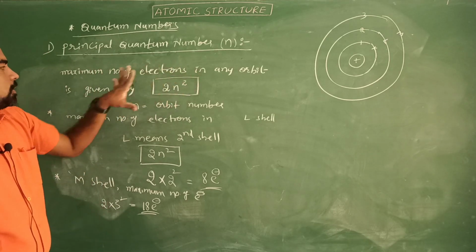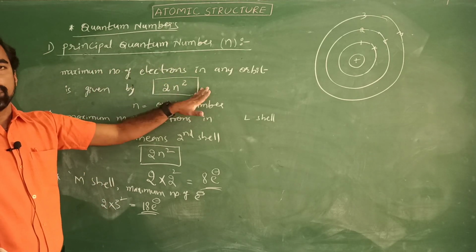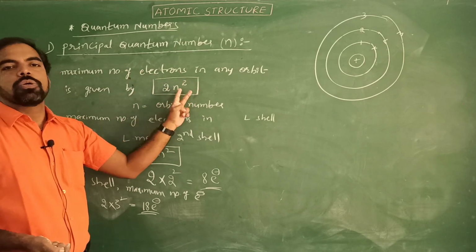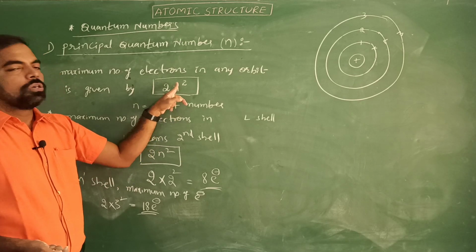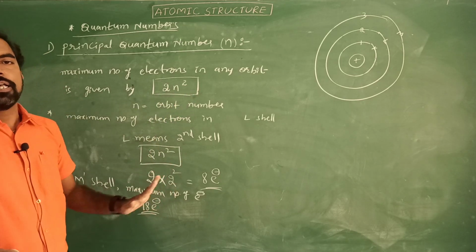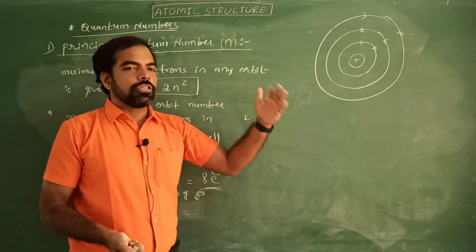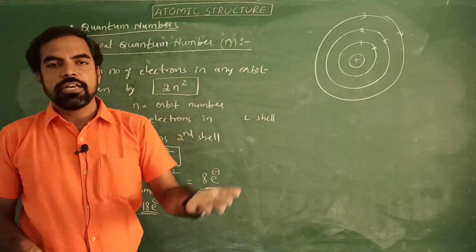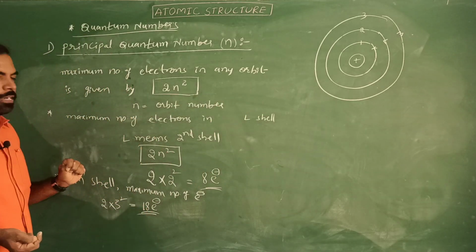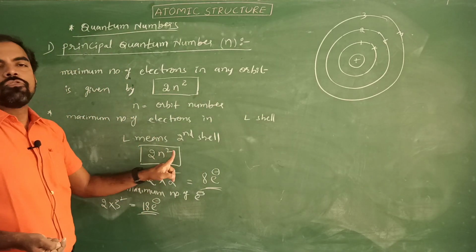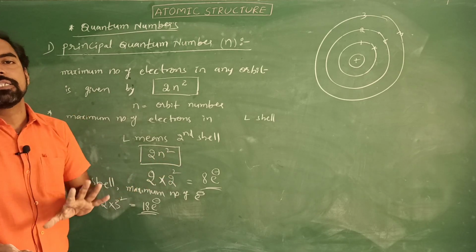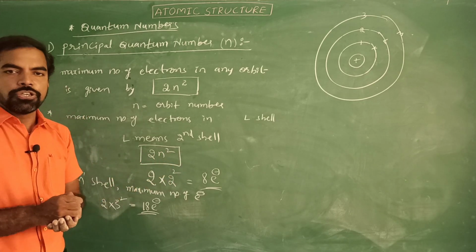Maximum number of electrons in any orbit is given by 2n square. For example, first orbit n equals 1, 2 into 1 square, 2 electrons. Second orbit, 2 into 2 square, that means 8 electrons. In third orbit, like this. Otherwise in your examination, K shell, L shell, M shell or N shell. For example, N shell, N means 4. The orbit number is fourth orbit, 2 into 4 square. 4 square means 16, into 2, that means 32 electrons are present in the fourth shell.